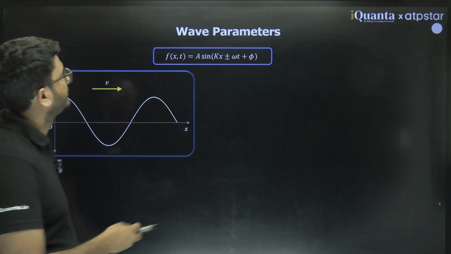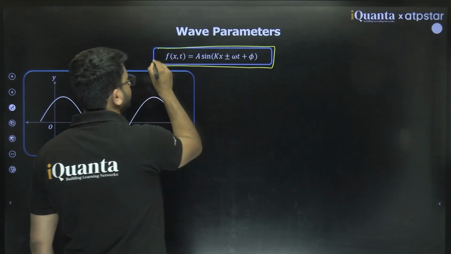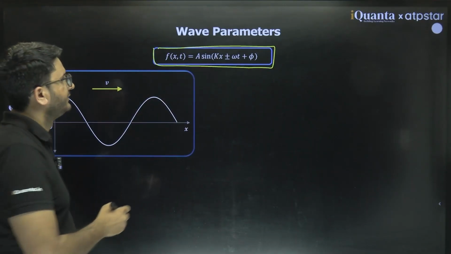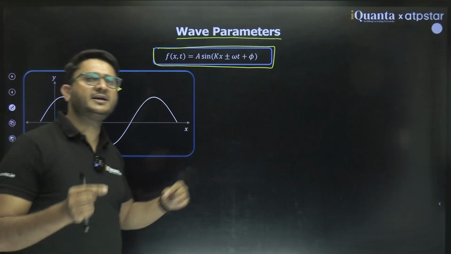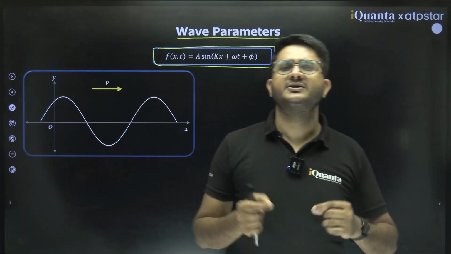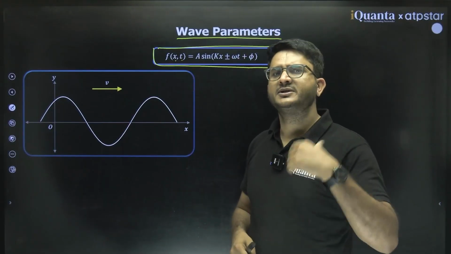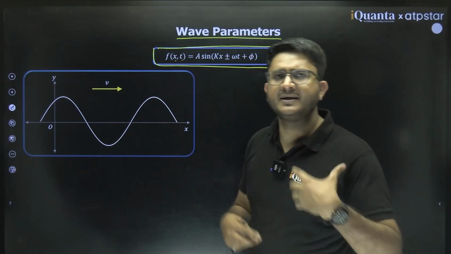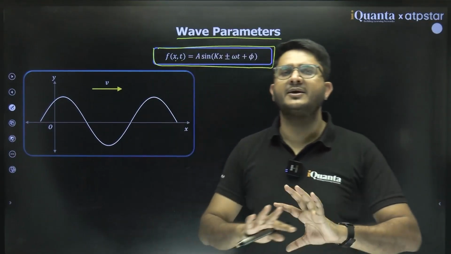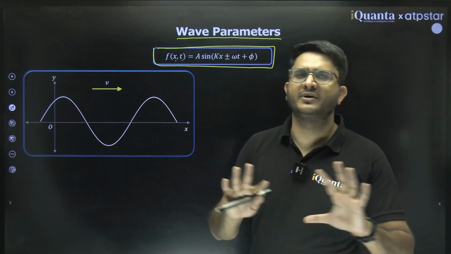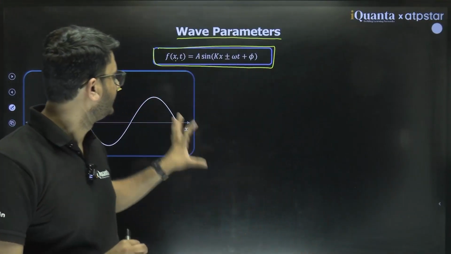Equation of wave. Any general wave is of this type, a plane progressive general wave. Let's see what the wave parameters in this equation are. Mathematically, a wave is defined as a function of position and time, that is x and time, which travels in space and carries energy and momentum, but it must be finite everywhere. It cannot be infinite or undefined at any point of x or t. Clear? It must be defined everywhere.